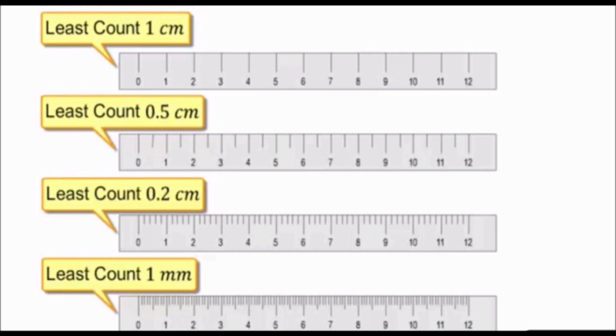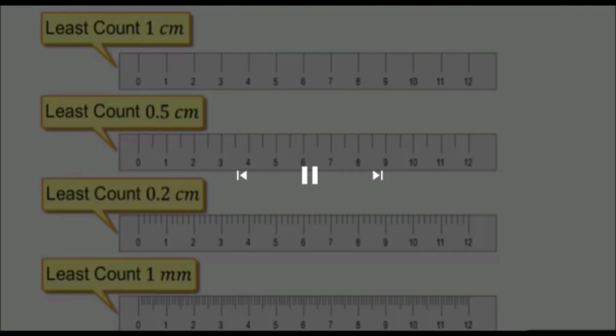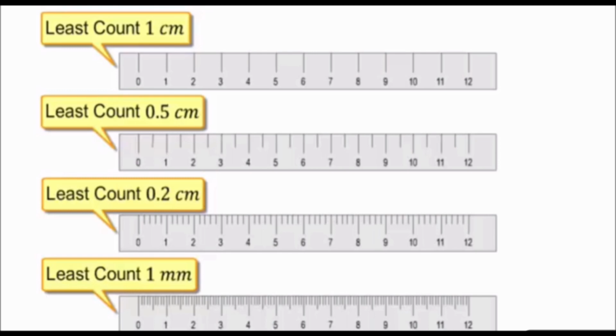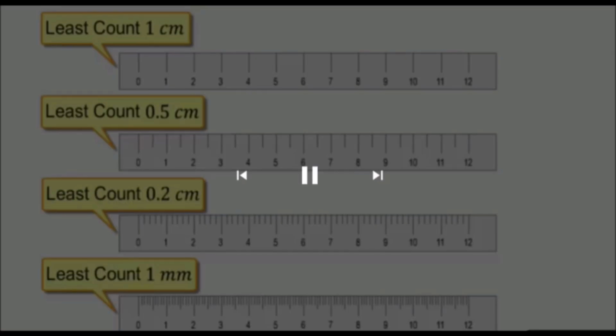Now the last one is the least count error. We know that 4 different instruments have been shown here. A least count of 1 centimeter, next one a least count of 0.5 centimeter, next 0.2 centimeter and the least count of 1 millimeter. So what is the least count? The least value that can be measured using an instrument. So if I use different instruments for measuring different things, it will give rise to some errors. So I have to choose a correct instrument to measure correct values.